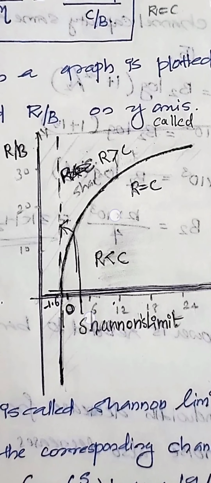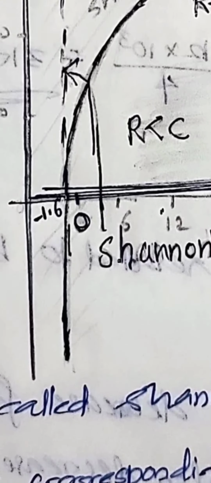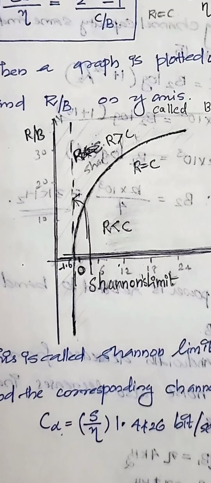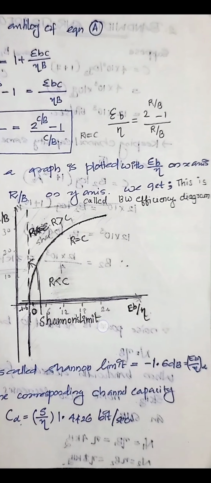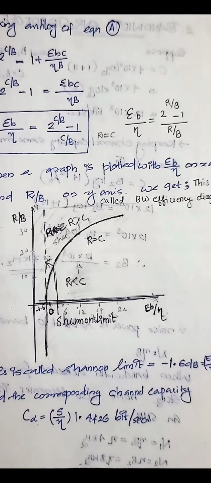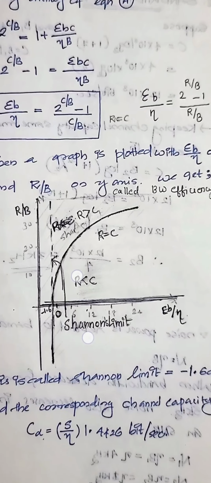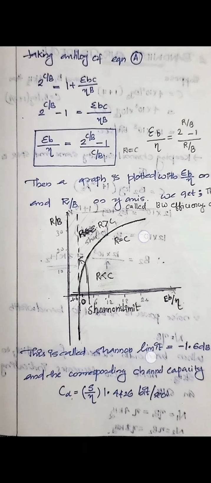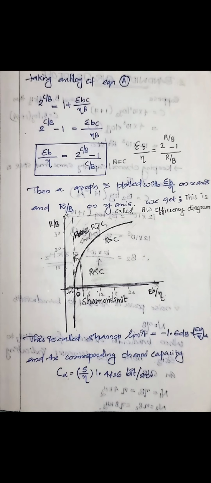What is Shannon's limit? When R by B is going to infinity, the value of Eb by eta is equal to minus 1.6 dB. This is called the Shannon limit. The corresponding channel capacity at maximum bandwidth is equal to S by eta into 1.4426 bits per second. This is the bandwidth efficiency diagram.